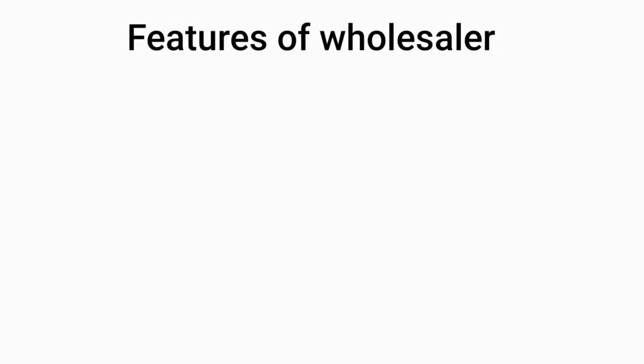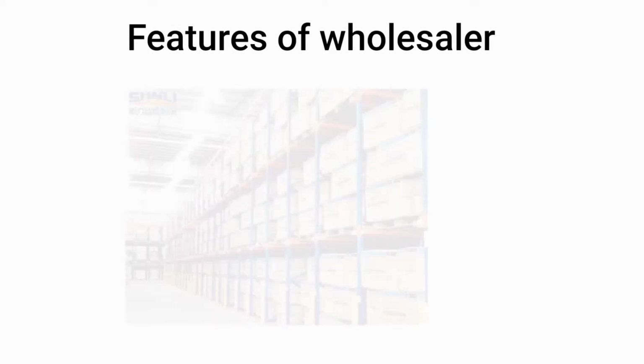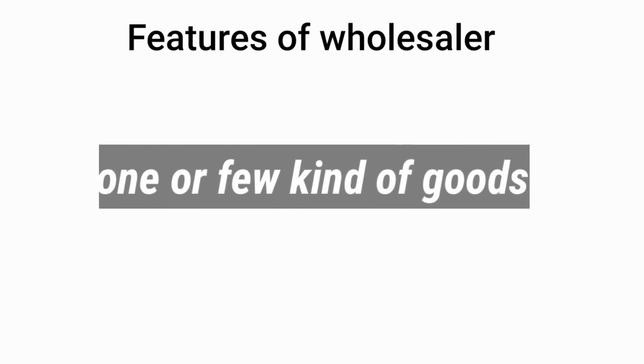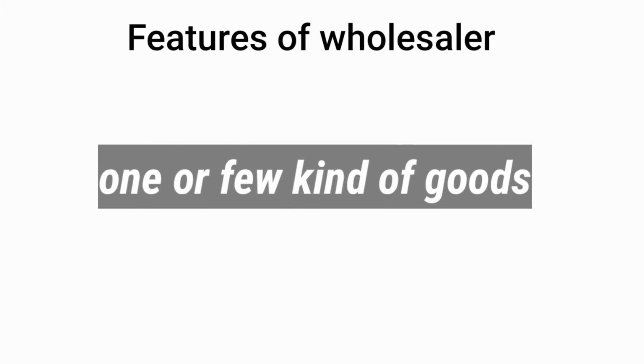Now, let's understand the features of a wholesaler. A wholesaler purchases goods from the producer in large quantities. The wholesaler has to take risk in the process of distribution. The wholesaler takes the risk that the retailer will buy the goods from him or not. So that is the risk of the wholesaler. The wholesaler deals with one or a few types of goods because he is dealing in very high quantity. He may not keep different kinds of goods. He may prefer only one type of goods or a few kinds of goods.